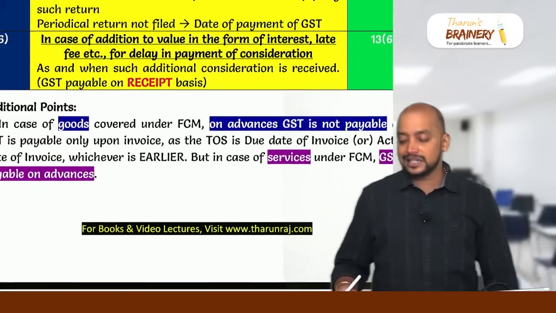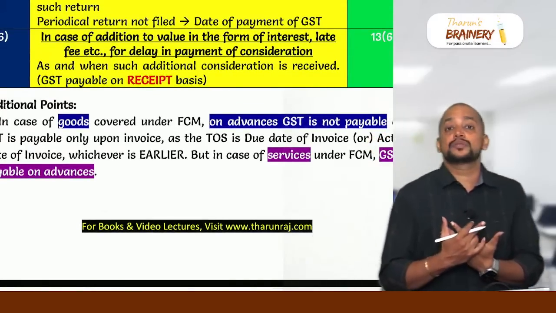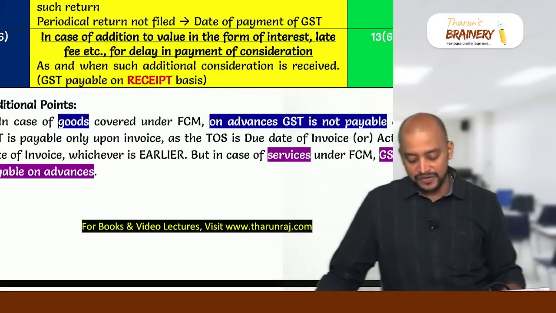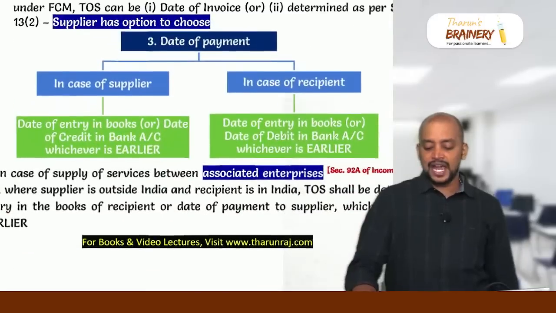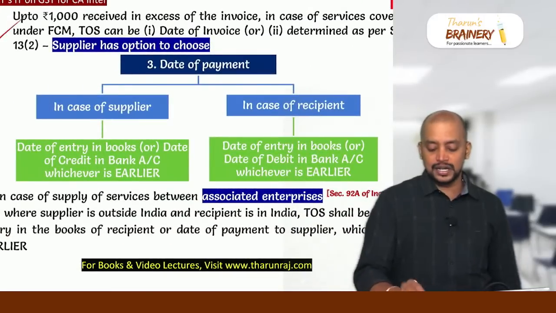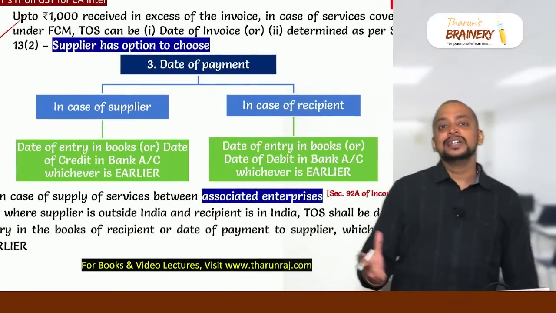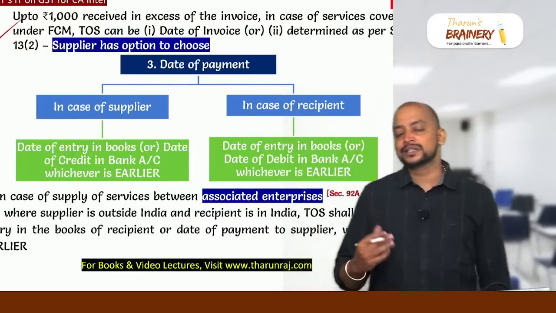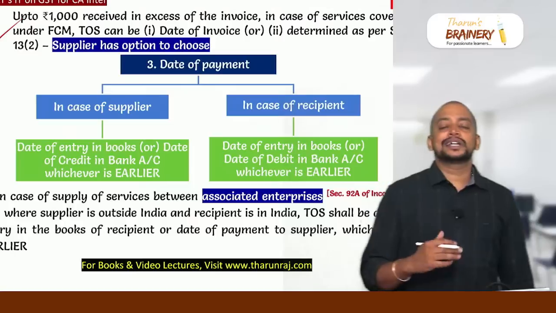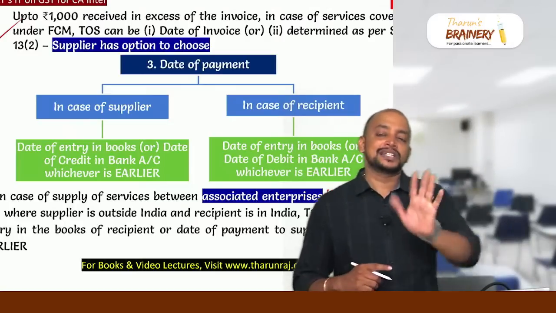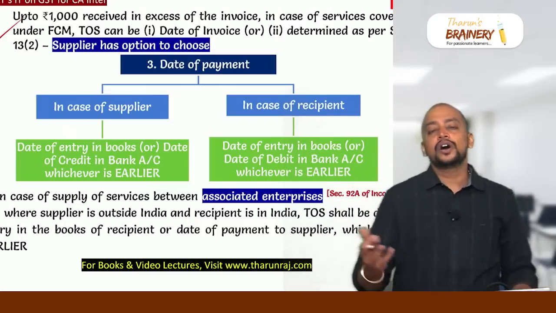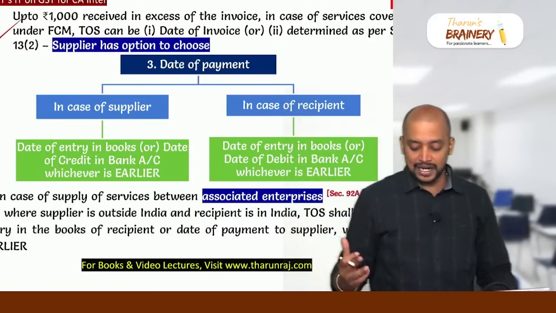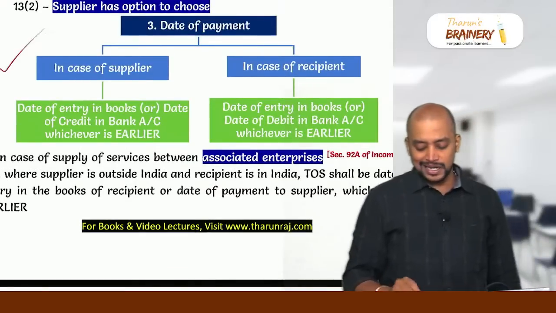Then last, interest, late fee, penalty. Already we know that interest is taxable on receipt basis. So only when that interest is actually received, the time of supply will arise. Then we have these additional points. Up to 1,000 rupees in case of services, invoice or payment, whichever is earlier. Suppose some advance is received up to 1,000 rupees in excess of the invoice this month, for that either we need to take the normal provision, that is invoice date or payment date, whichever is earlier, or as and when the invoice is issued for this excess amount in future, at that time will be taken as the time of supply. And what will be considered as the date of payment?